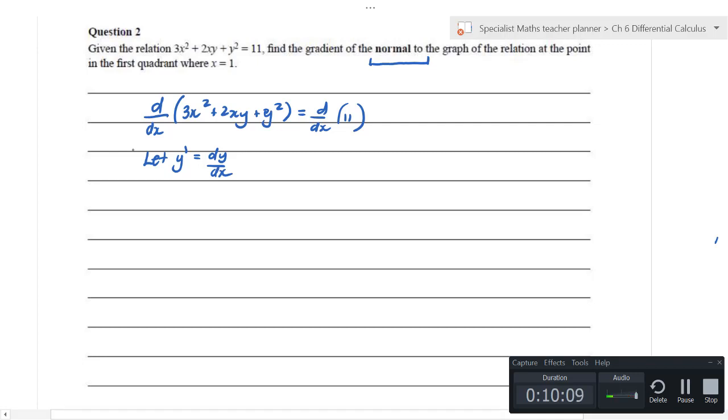Now let's take our time with this. The derivative with respect to x of 3x squared is 6x. That's nice and easy. And the derivative of 2xy: well, the derivative of 2x is 2, times y is 2y. The derivative of y is y dash in this case, and we're adding that to 2x, so 2x y dash.